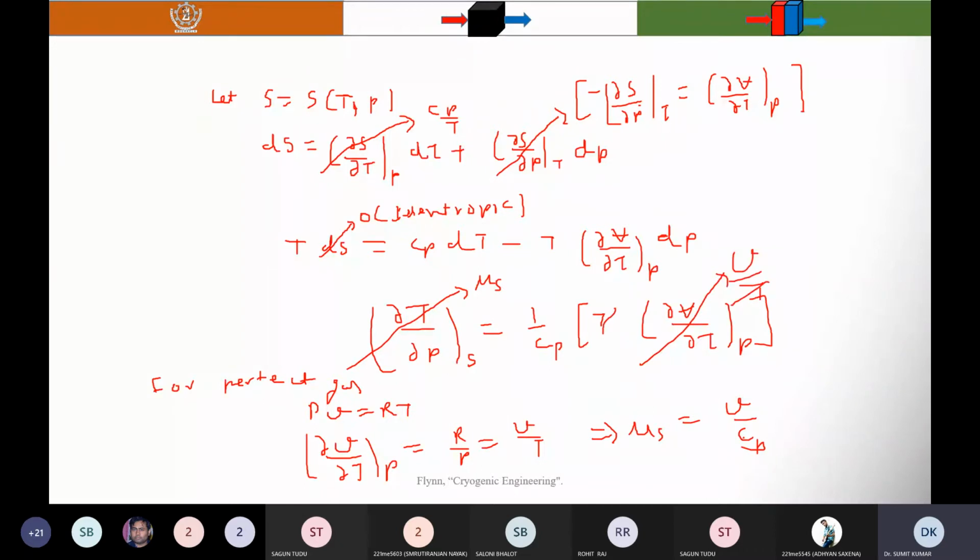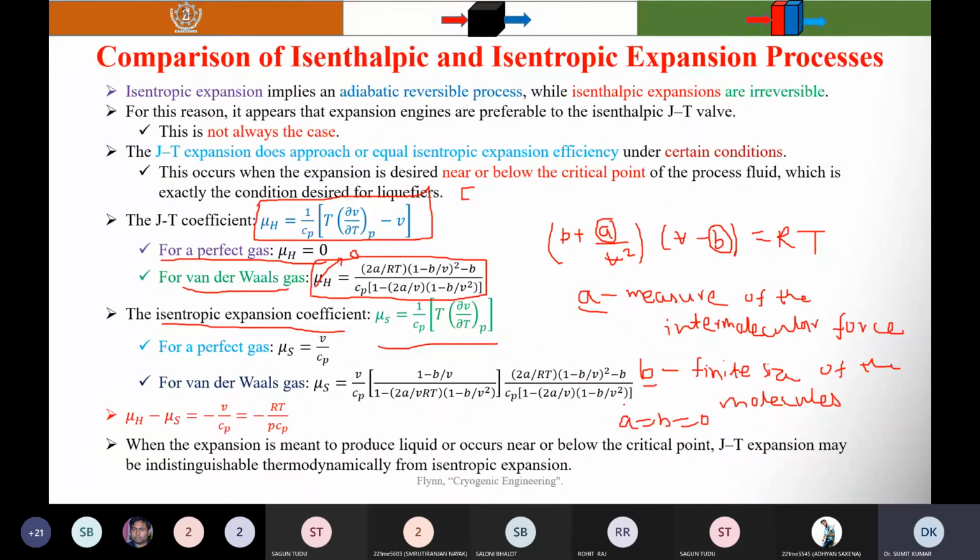And when you are applying the van der Waals equation, similarly you can differentiate and then substitute.